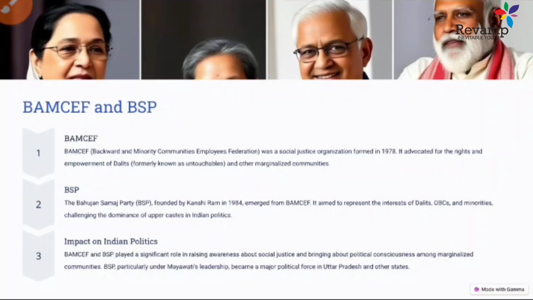So that's how this change started after the reservation policy, and how it led to a change in the political dynamics of the country in the 1990s, even in 2000 also. After 2000, in the 2004-5 politics also, there were a lot of impacts at the state level, because Mayawati formed a government very late after 2000. So all the change that started with the Mandal Commission led to the formation of the BSP and BAMSEF, and a lot of betterment and welfare work happened for the other backward classes. All these things happened in this.